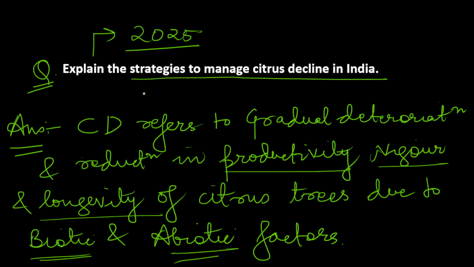Now in the question you can directly move to the strategies to manage citrus decline, but I want to mention some causes here because UPSC in the next years can directly ask explain the causes and strategies to manage citrus decline in India, and they have been asking causes of various physiological disorders, diseases. So you should know causes, although it is not asked in the question, but still I am highlighting some causes of citrus decline. As we have mentioned, there are certain biotic causes and abiotic causes.